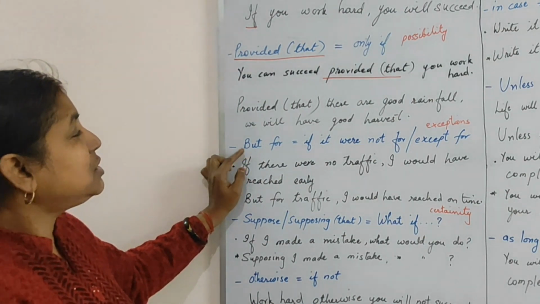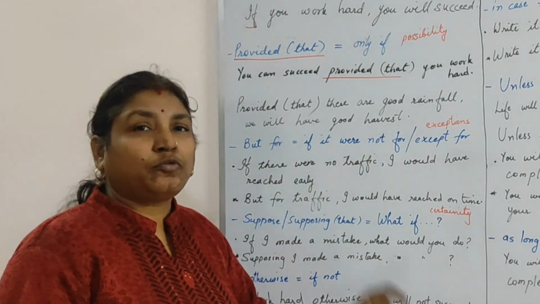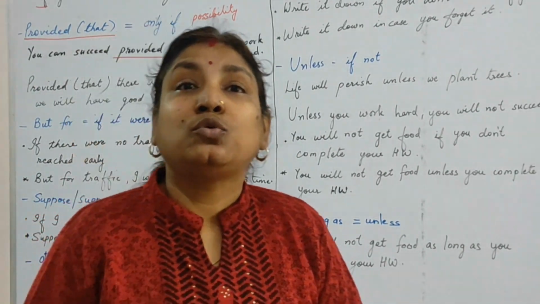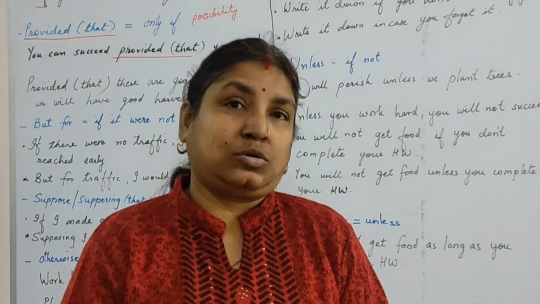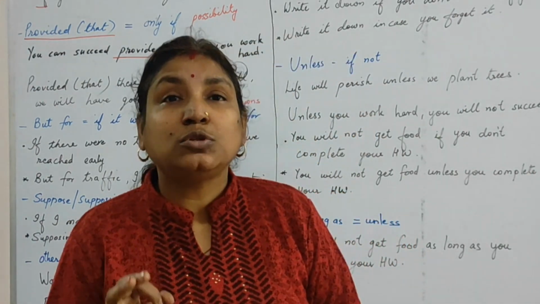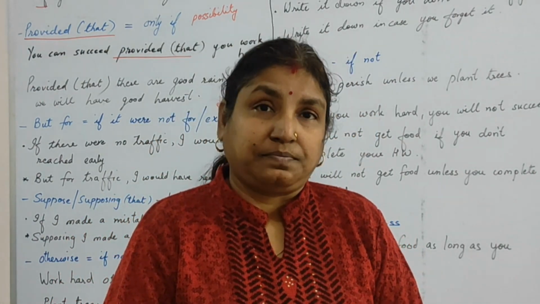This but for means if it were not for. In conditional sentences, what happens? We are using modals in the main clause. And what are modals? Modals speak about the moods and attitudes of the speaker.